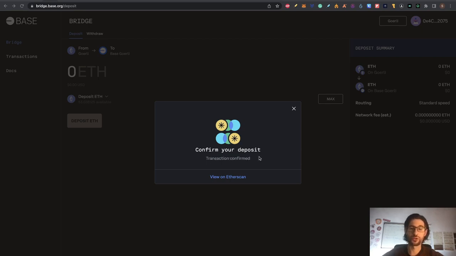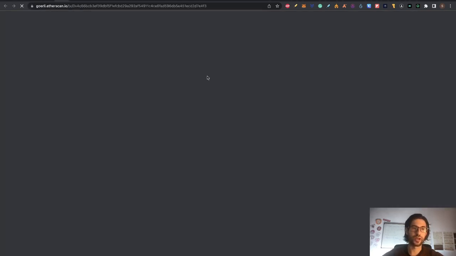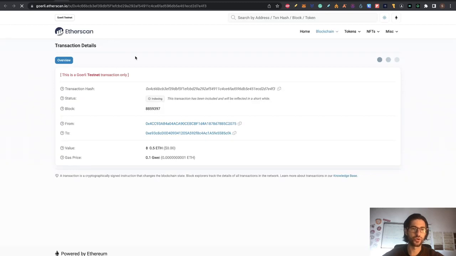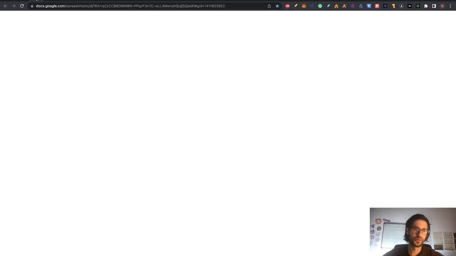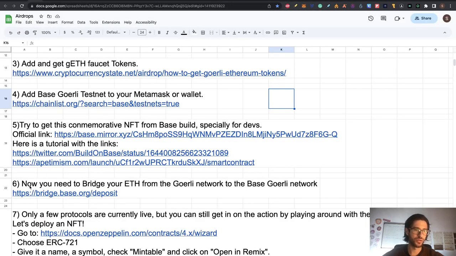So the transaction was confirmed. You can click here and see your transaction on the Goerli Ethereum Explorer. And after some minutes, guys, you can see that I have my 0.5 Ethereum in Base Goerli testnet. It takes 5-10 minutes sometimes. So now that we have that, this is the bridge. So we already did step 6. We go back to step 5.